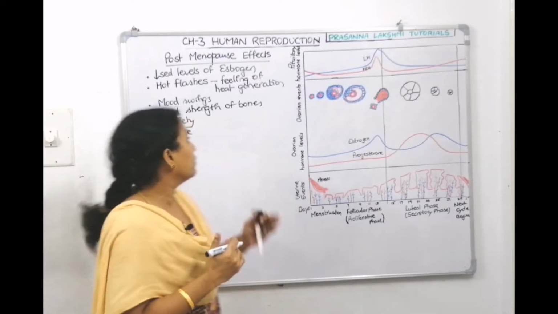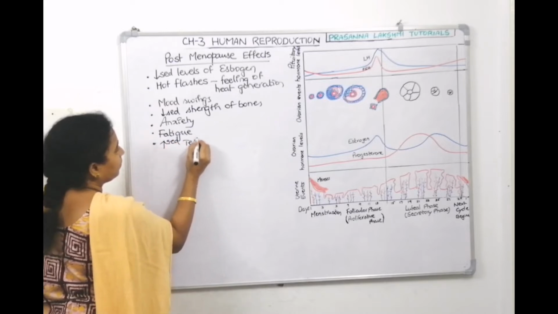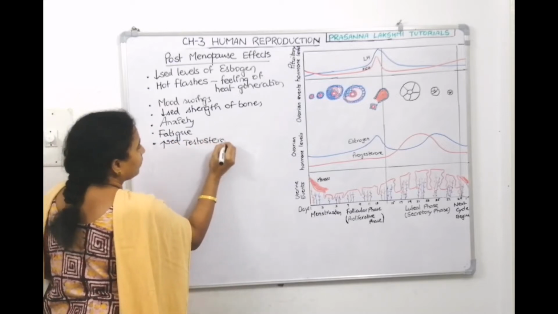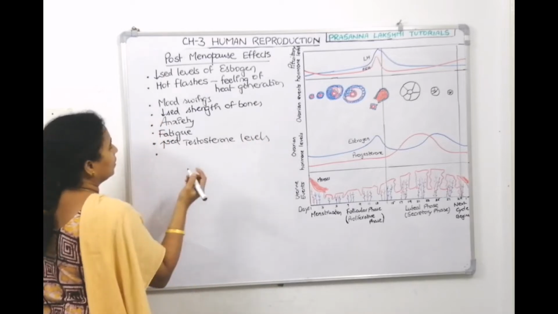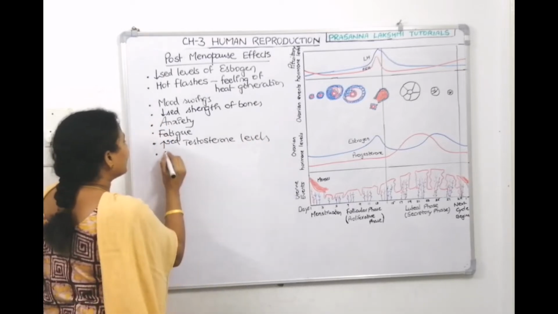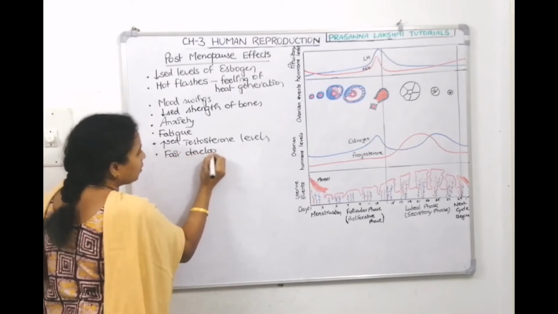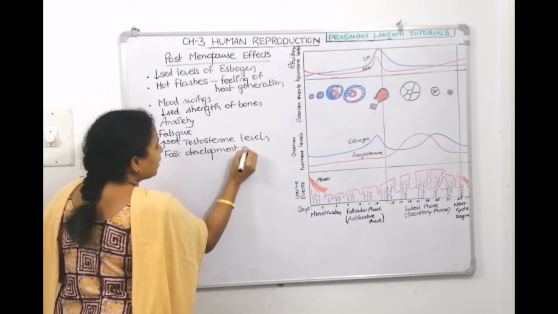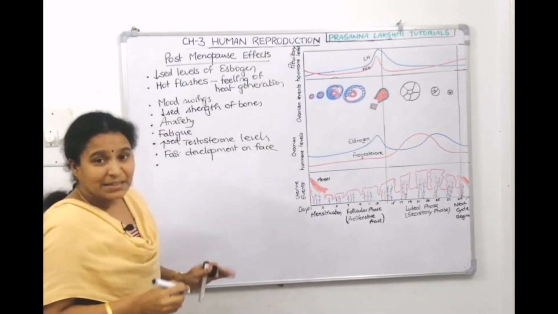Increased testosterone levels we can find here. These testosterone levels will cause certain changes like hair development on the face, not in all but in a few. Then aggressiveness.